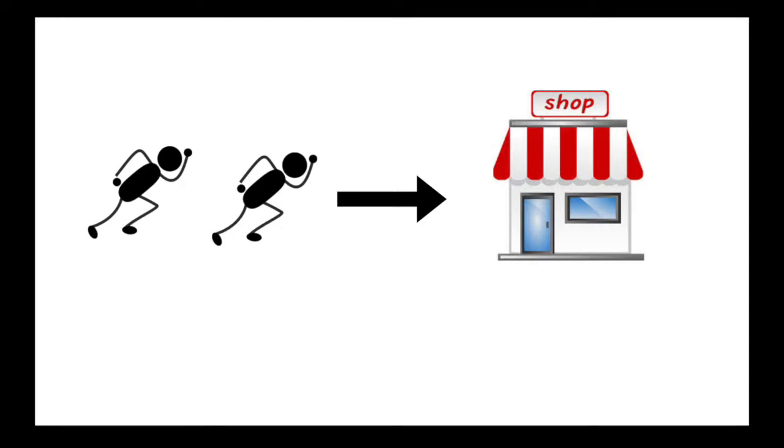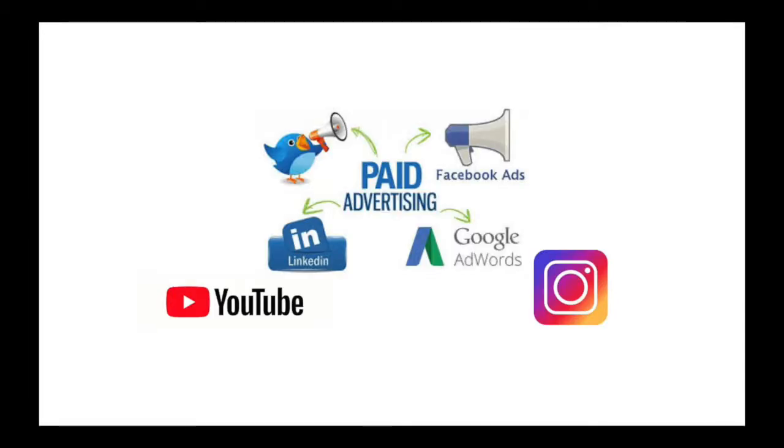Now there's a few different ways that we can get people to our store. One way that I want to talk about is paying for advertisements on places like Facebook, Instagram, YouTube, Google, Twitter. You're going to be paying for these advertisements to promote your product, which is going to link to your website.